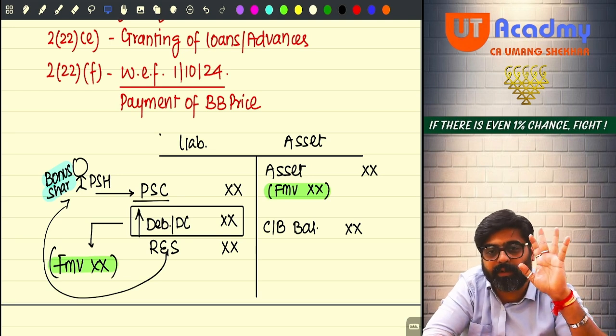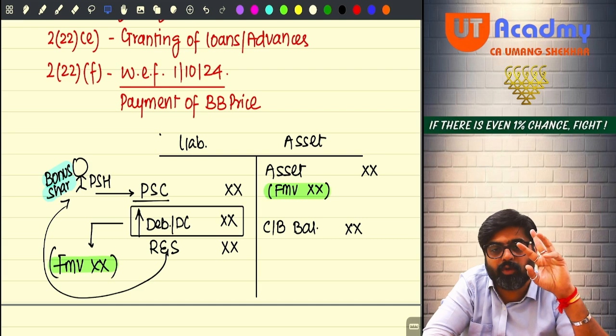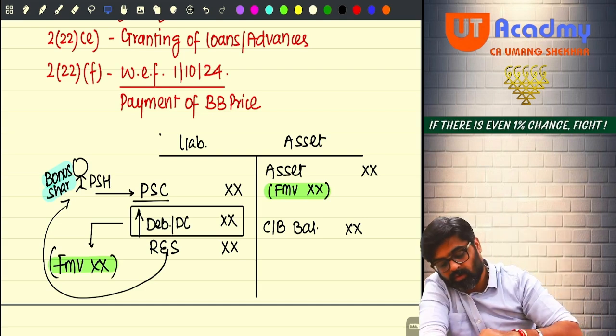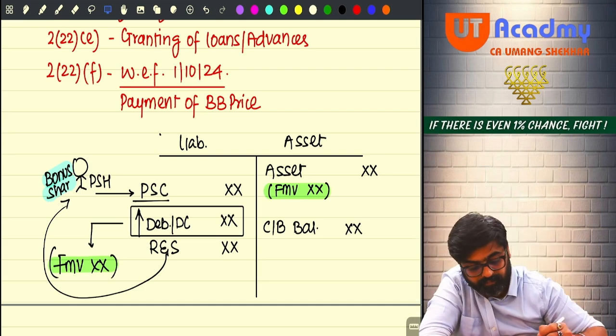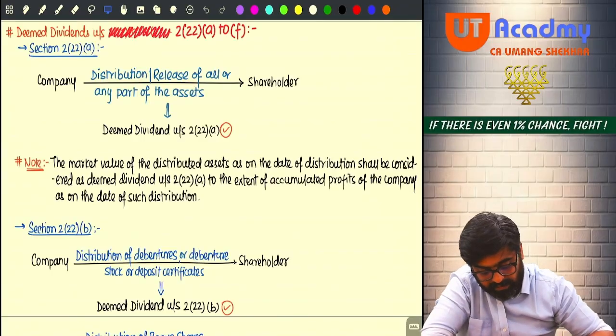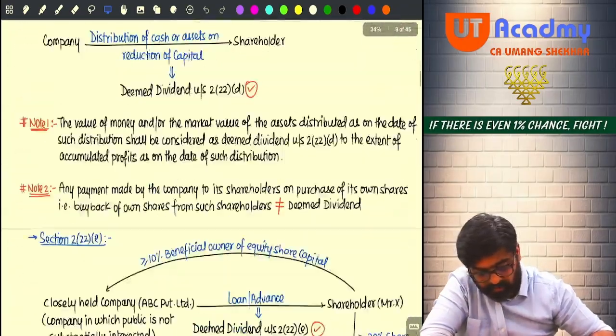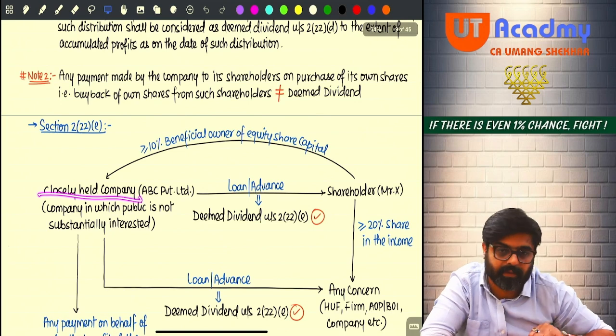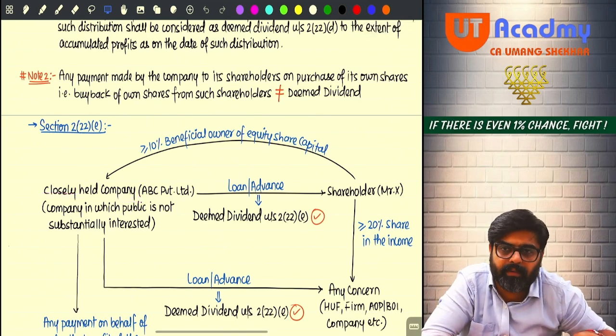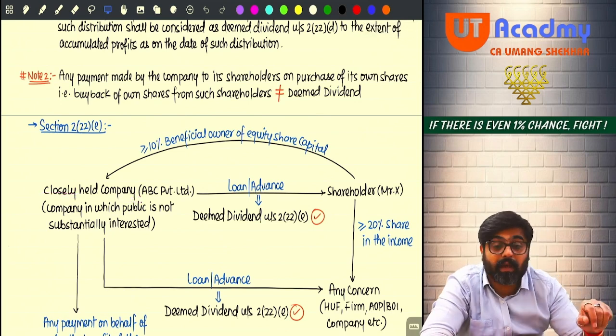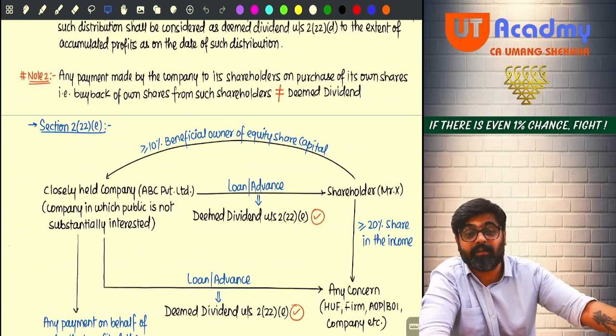Now the last point. Second last, in fact, 222E. 222E says that if there is a closely held company. Do you know what is a closely held company? The company which is not a widely held company is a closely held company.